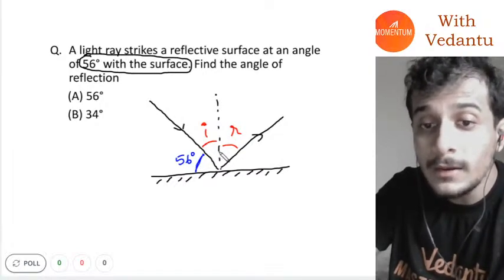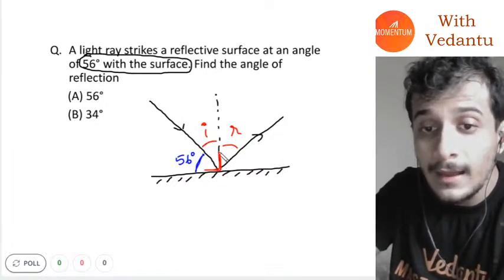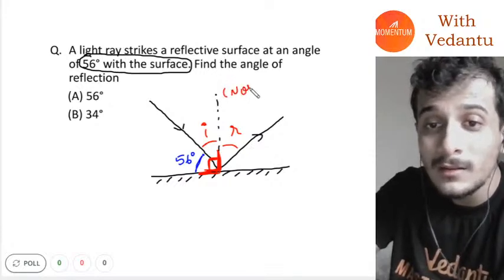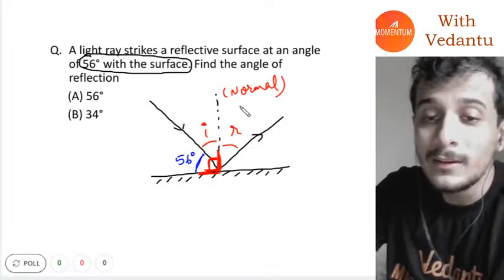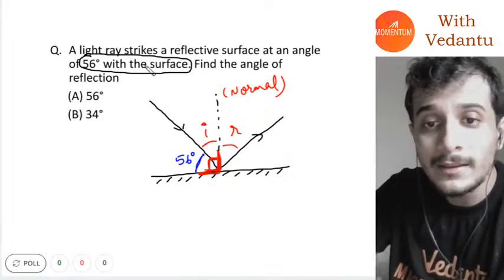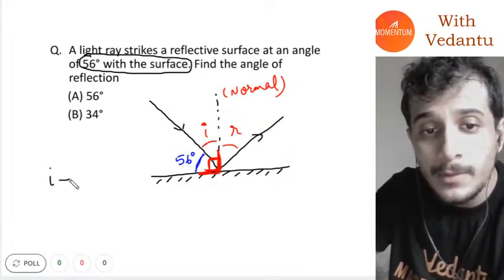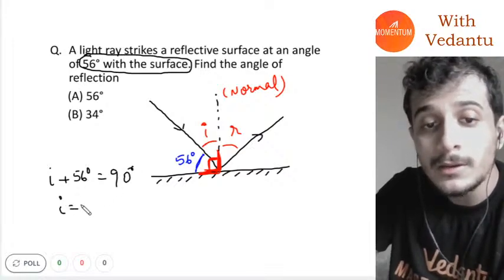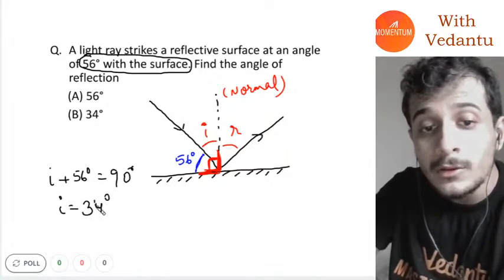Now you have to understand that this entire angle will be 90 degrees. Why am I saying that? Because this is the normal, and the normal is always perpendicular to the surface. So I can very simply say I plus 56 degrees is equal to 90 degrees, so I is equal to 34 degrees. So in this case, what will be the value of R?